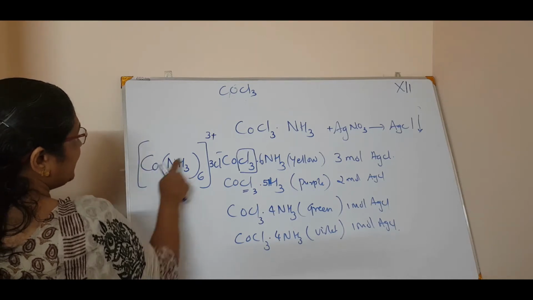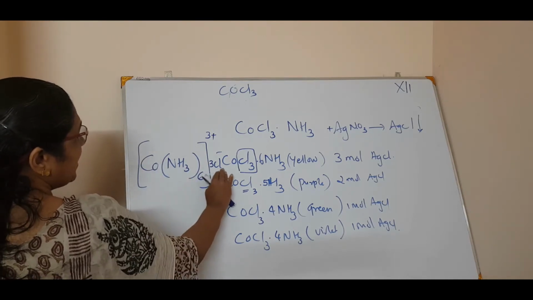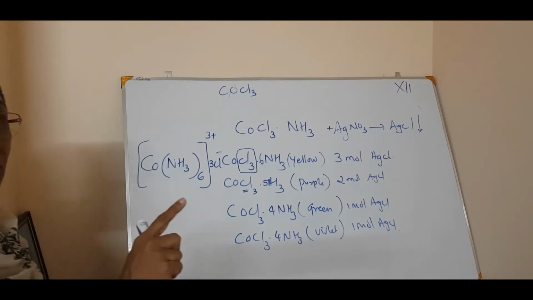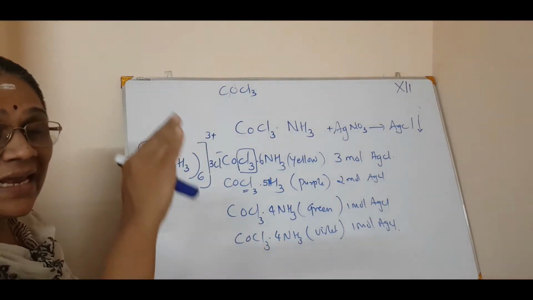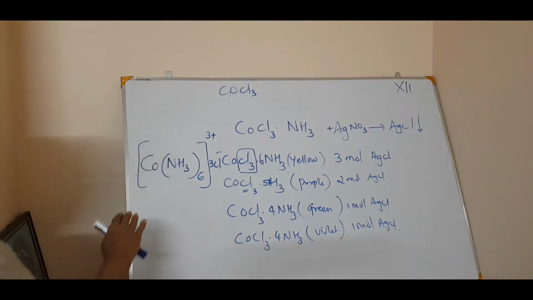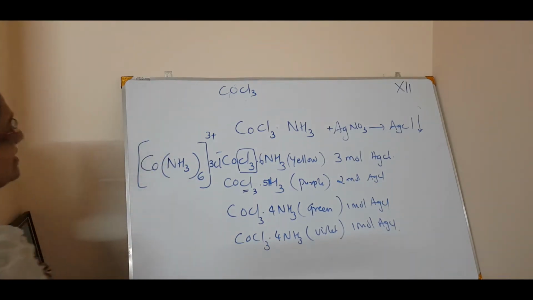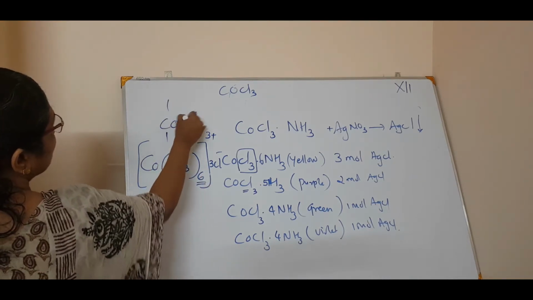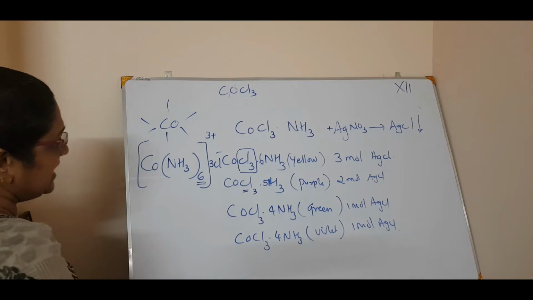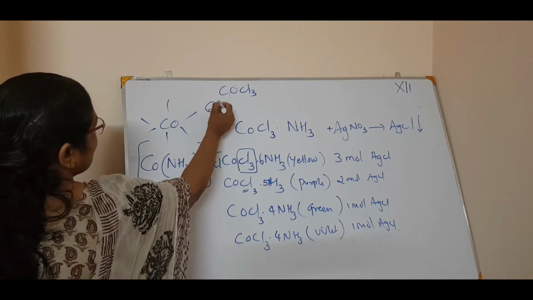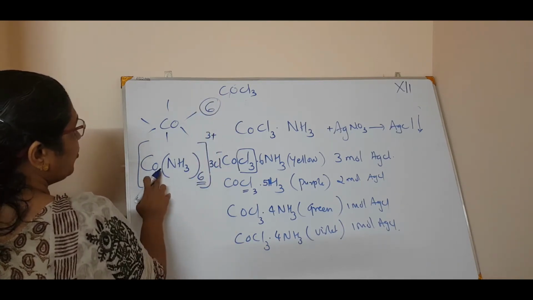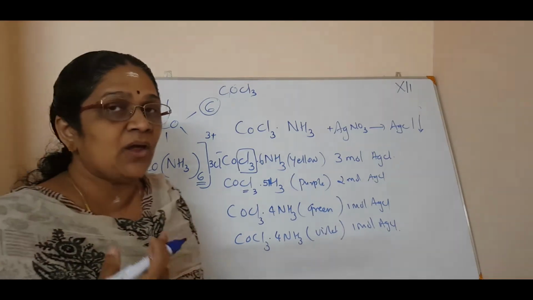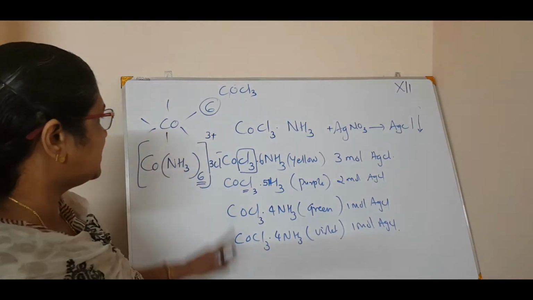That is why they are in a square bracket, because the Cl minus has nothing to do with the cobalt ion. So the secondary valency of this compound is 6, because there are 6 groups or atoms directly bound to the metal, or metal ion.